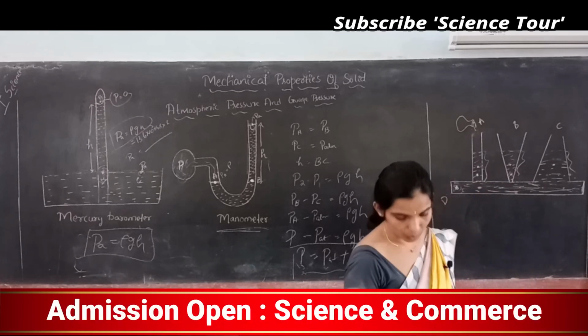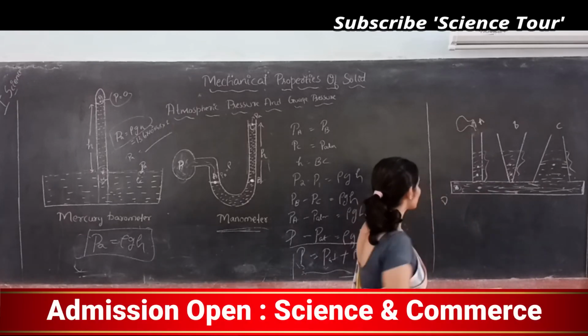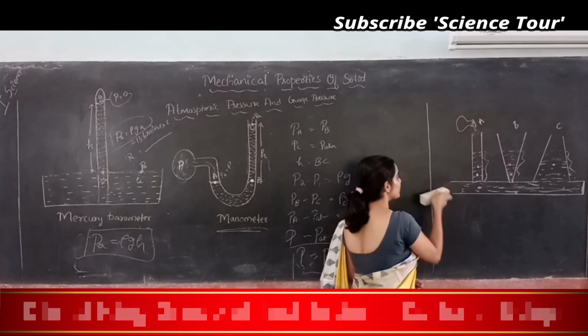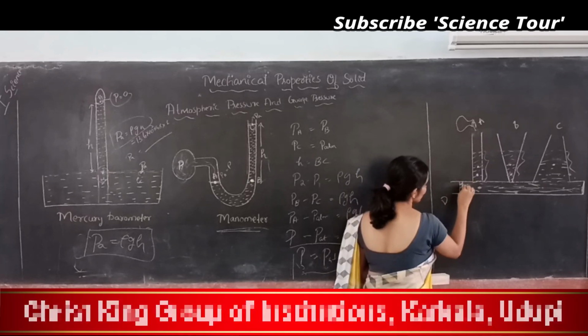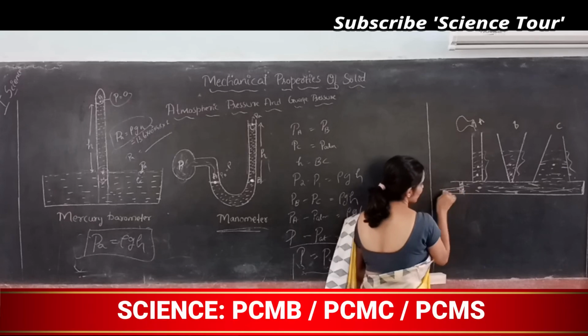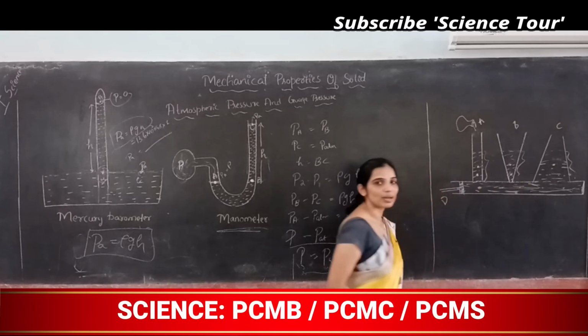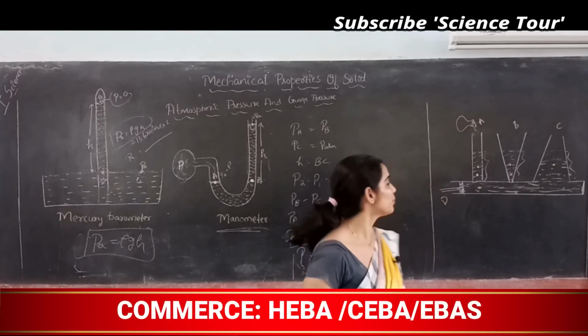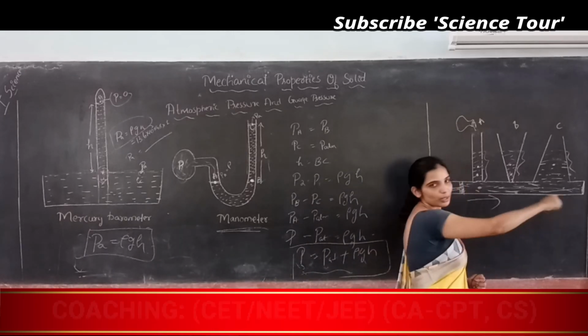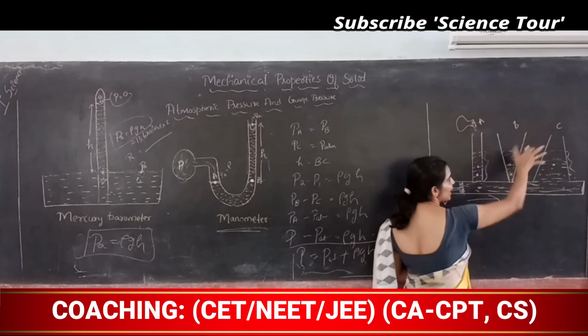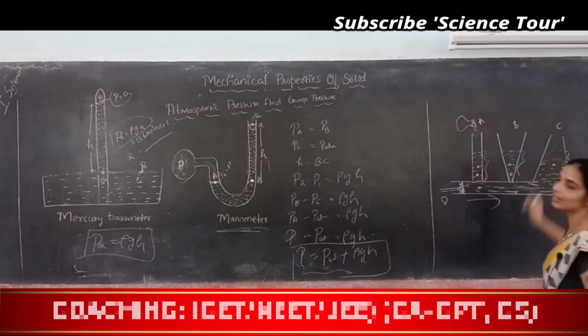Now I have one more question. What I do is, here I will make an opening and fit it with a piston. Now if I compress this water using this piston, I push the piston, so water will rise in these 3 containers, correct?